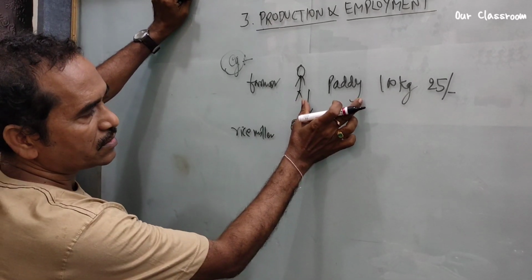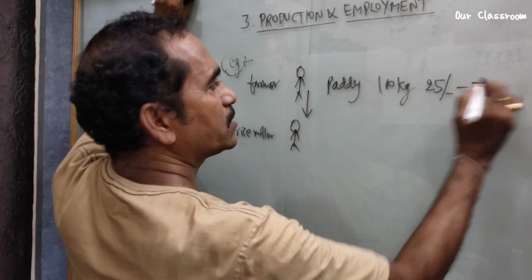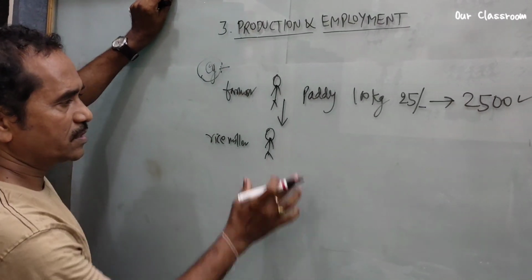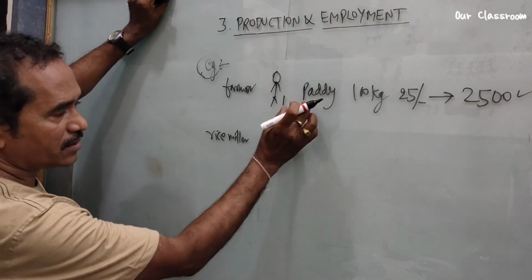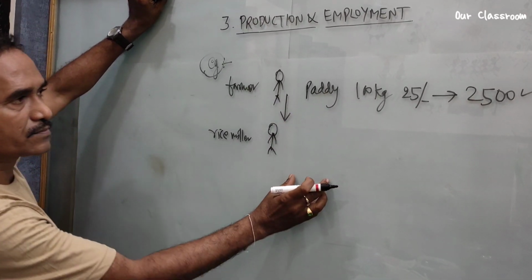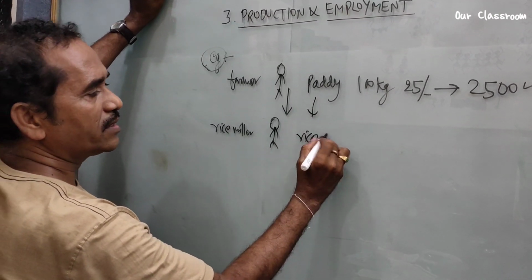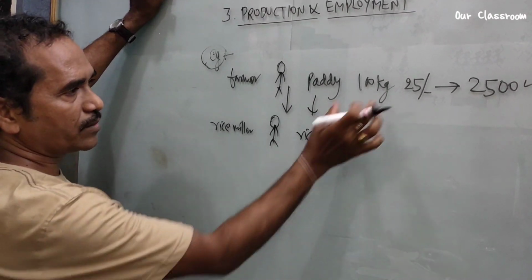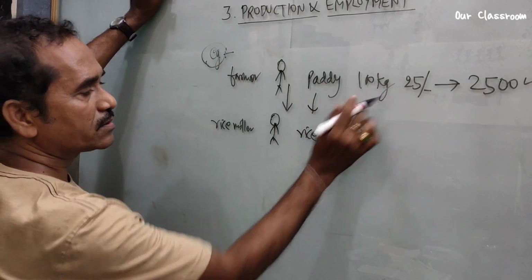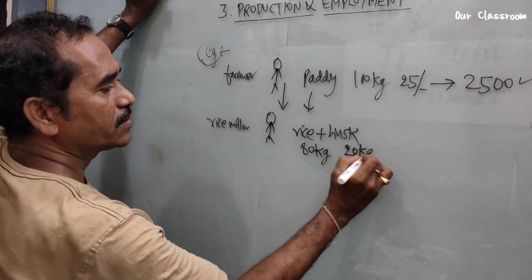So he sells 100 kg of paddy to the rice miller and earns 100 into 25, so 2500 rupees. Then the rice miller changes paddy to rice and husk. From 100 kg he produces 80 kg of rice and 20 kg of husk.